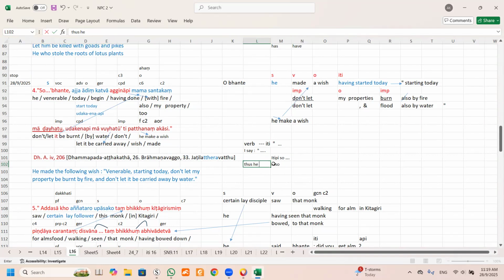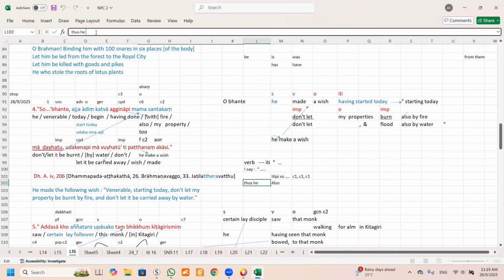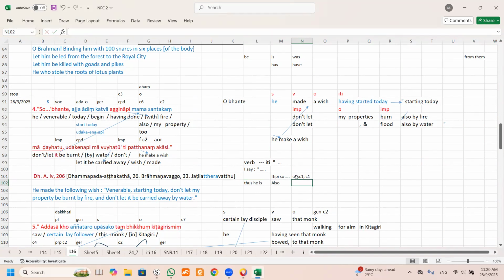Then because Bhagava is the subject, Arahan is a subject, Samma Sambuddho is also a subject, that means "thus he", in this case, he is also the Blessed One, the Arahant, and so on.